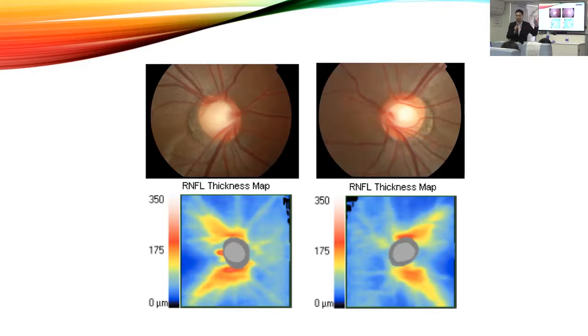So if you just look at the disc, that would be very, very inaccurate if you want to make a diagnosis of glaucoma. Now, how about the rim?